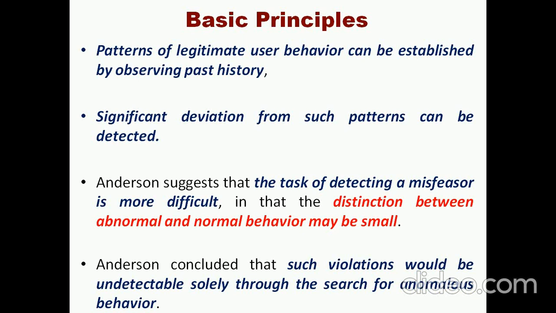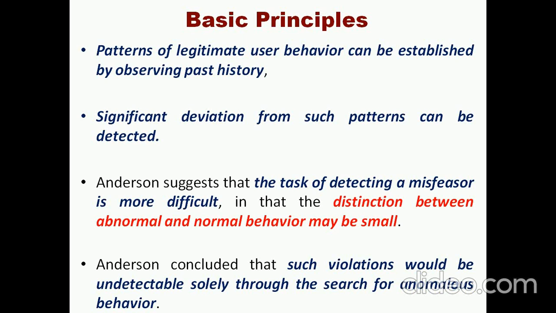The past history, the pattern, is stored in the system, and based on that they are identified as normal or legitimate users. If there is any deviation, obviously we can say that there was some intrusion, so some data may be compromised.